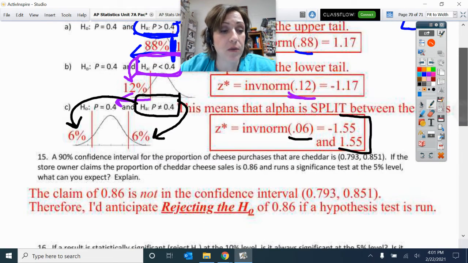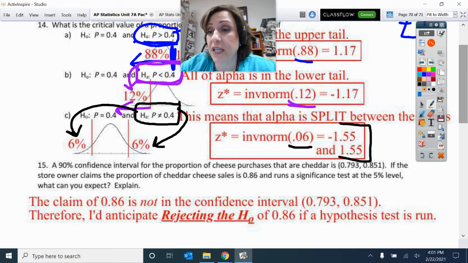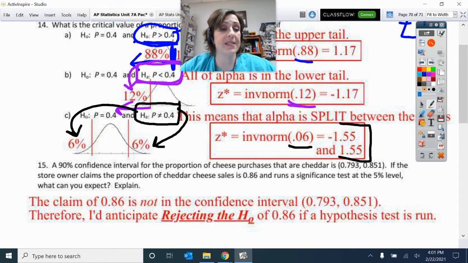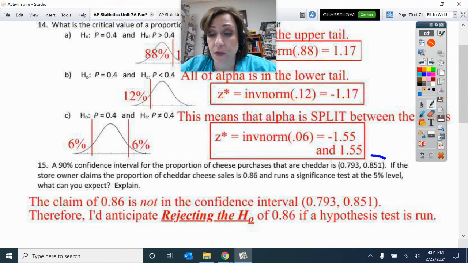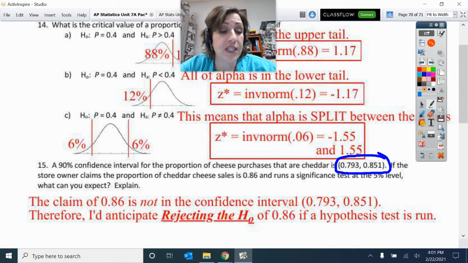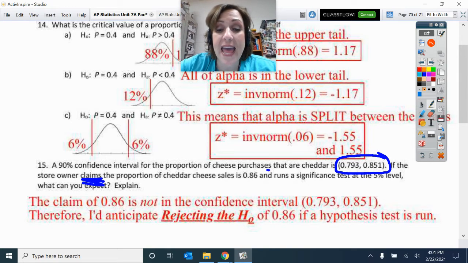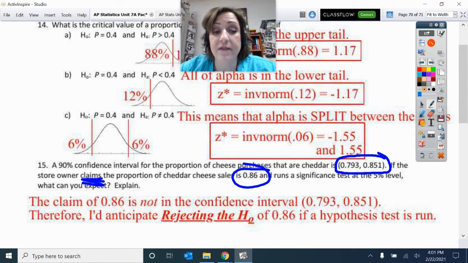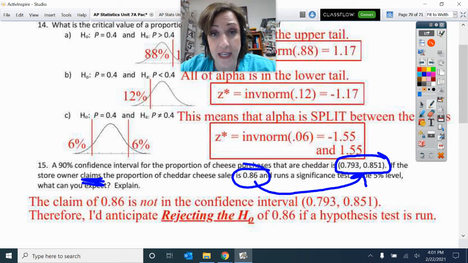All right. Now, a very, very important thing here that you need to know for number 15. So let's take a look at this. A 90% confidence interval for the proportion of cheese purchases is this number right here. If the store owner claims that 86% of the cheese sales are cheddar, run a significance test at the 5% level, what would you expect? So what I need to do is compare this 0.86 claim to the interval that I got.